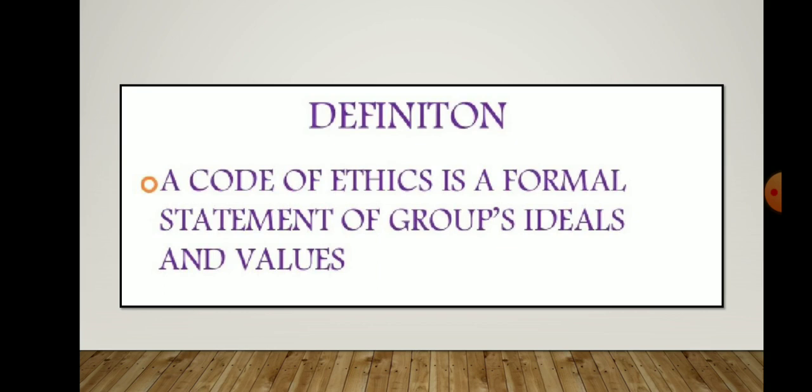So overall, this is a set of principles designed to help professionals conduct business honestly, and not only business, other professionals also.